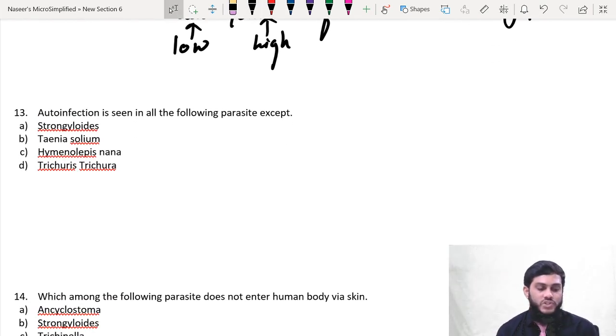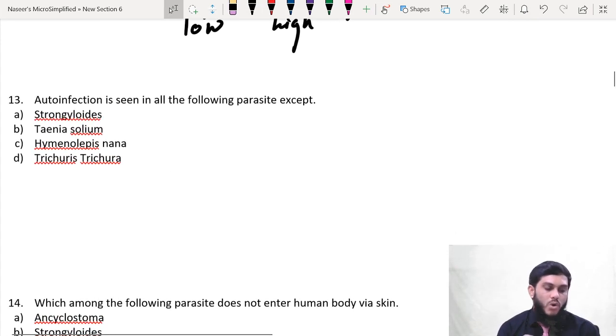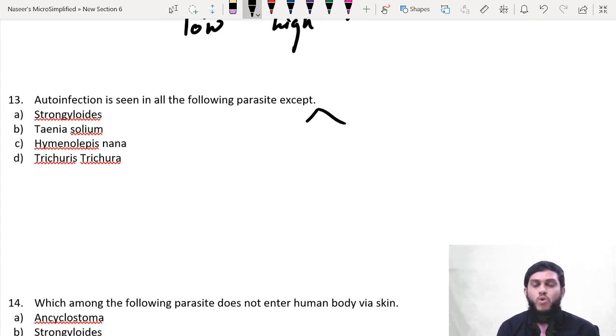13. Auto-infection is seen in all the following parasites except auto-infection. So auto-infection, you know that you have to remember 4 parasites, 2 cestodes and 2 nematodes.